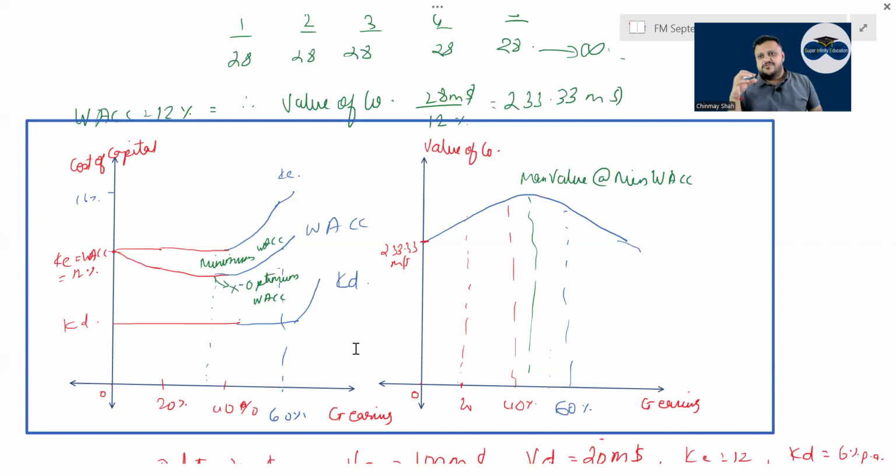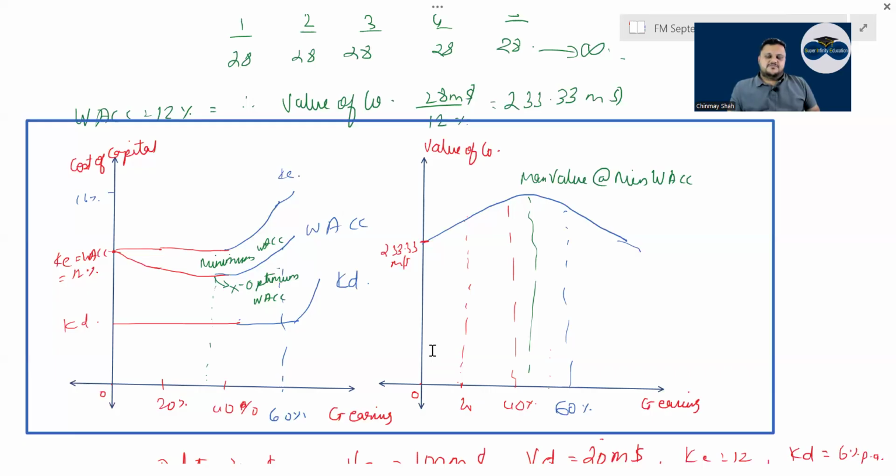Then for some time WACC will go up, and after some time, the more debt you take, the riskier you get, and the bank will give you a loan at a very high rate. Correct. Then the max value of the company is where the minimum WACC is reached. That is right.